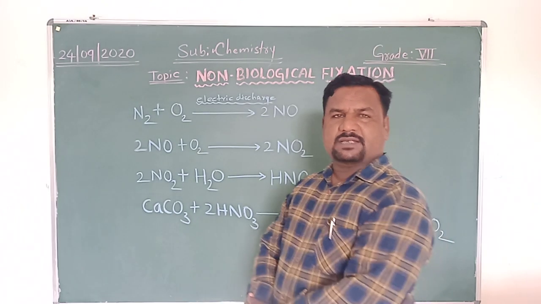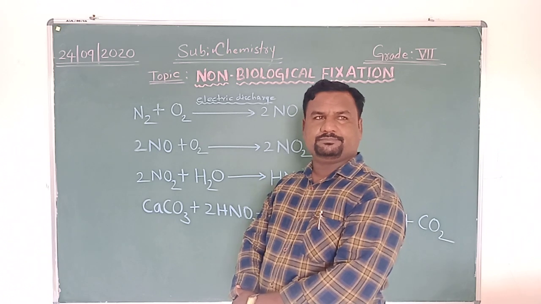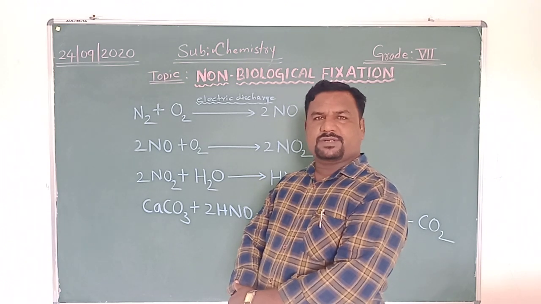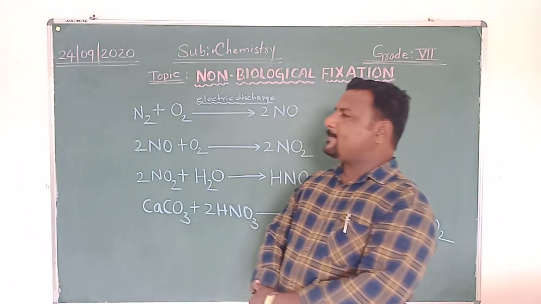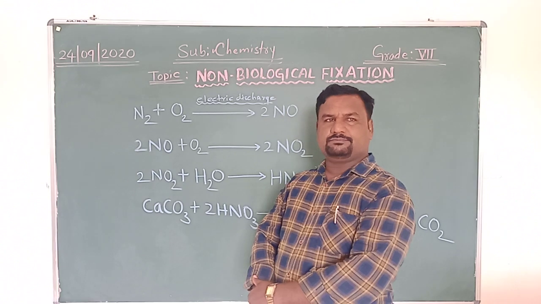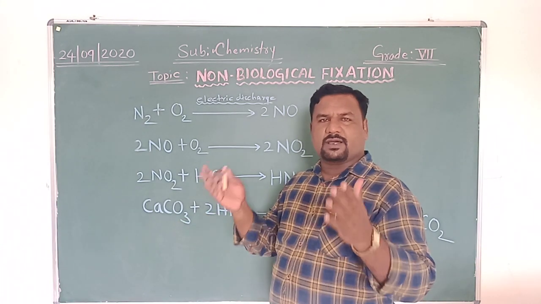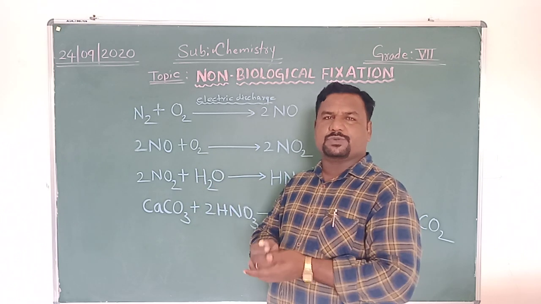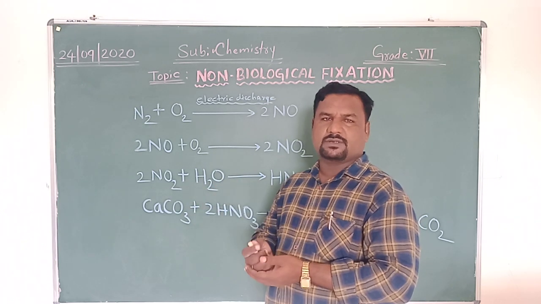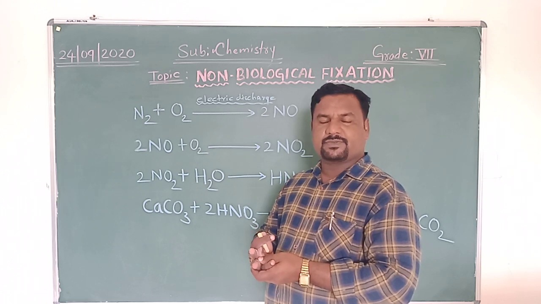In our previous class, we discussed nitrogen fixation performed by symbiotic bacteria. Nitrogen fixation is the process of conversion of atmospheric nitrogen into its compounds, such as nitrates and nitrites.